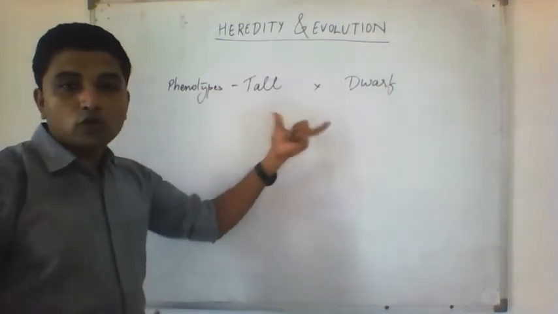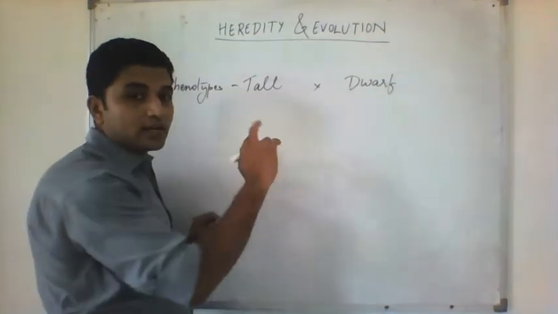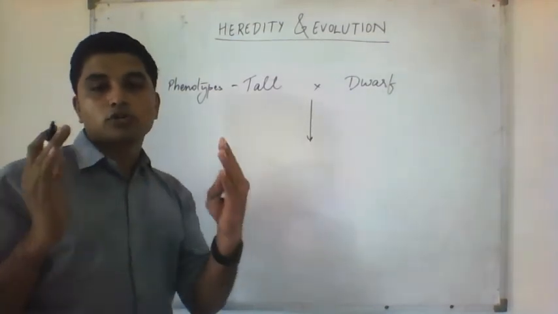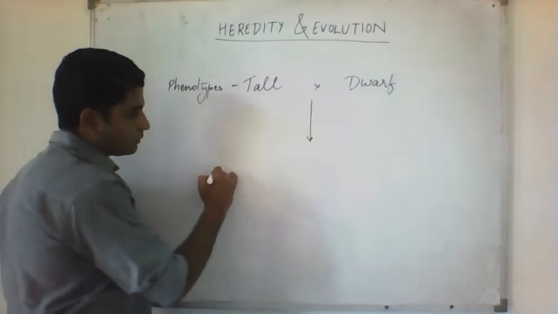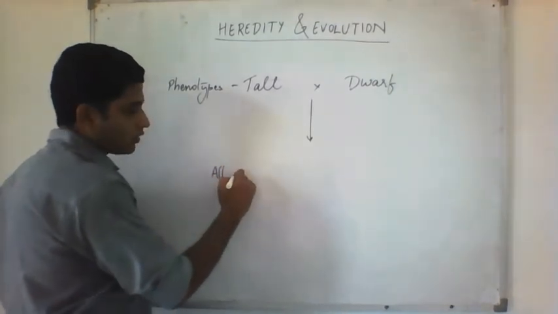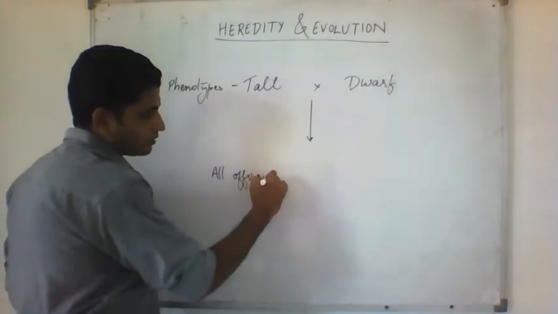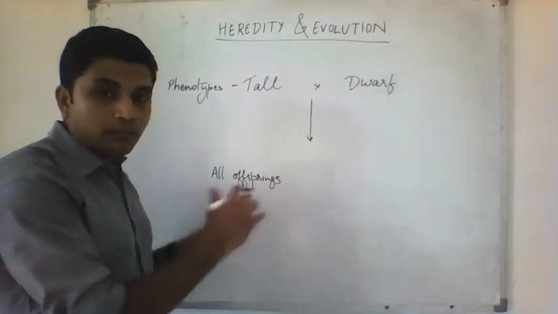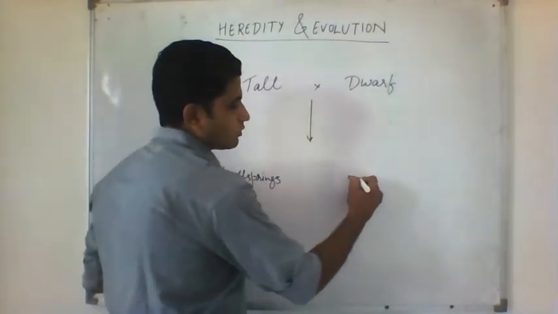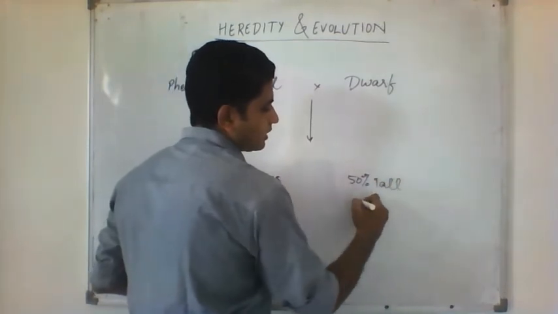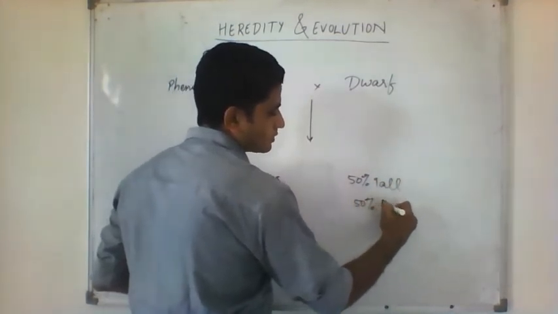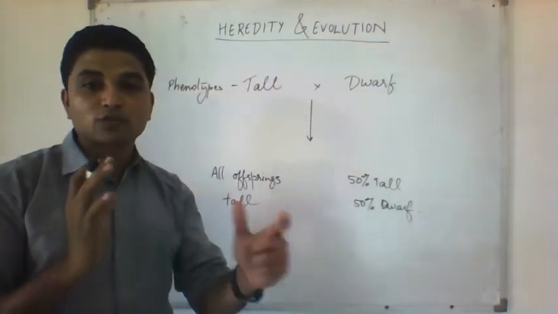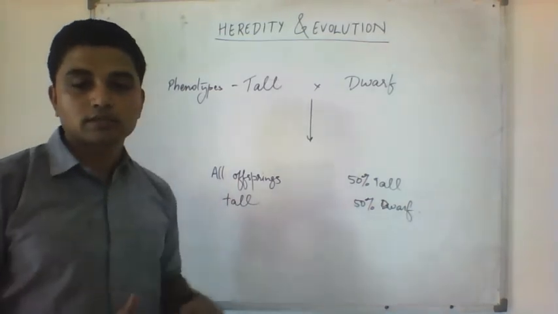Now when he crossed tall plants with dwarf plants, he could get two different results. In some crosses, when he crossed a tall with dwarf, he saw that all the offsprings of the next generation were tall. Sometimes when he crossed a tall with dwarf, he would see about 50% were tall while 50% were dwarfs. So he immediately understood there has to be a reason for these two results.